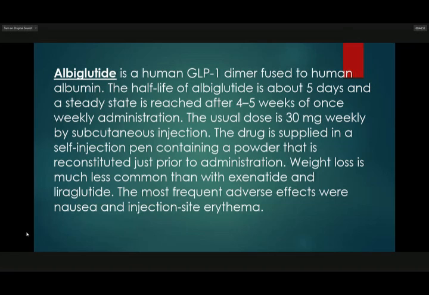Weight loss is much less common than with exenatide and liraglutide. The most frequent adverse effects are nausea and injection site reactions.